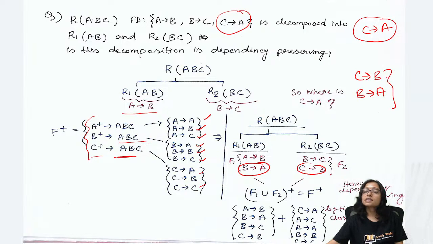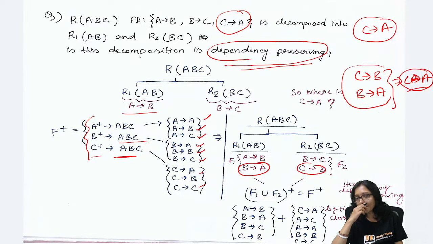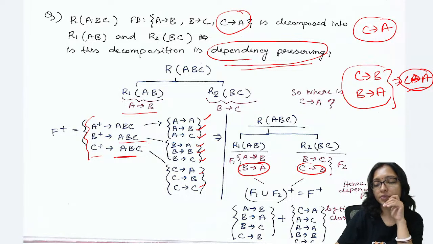This is the transitive dependency. Using transitive dependency, I can get C implies A. That is possible to get back. As this is possible to get back, that's why this one is dependency preserving. That is the reason it will be dependency preserving also. Got it? Clear? Why is this dependency preserving?